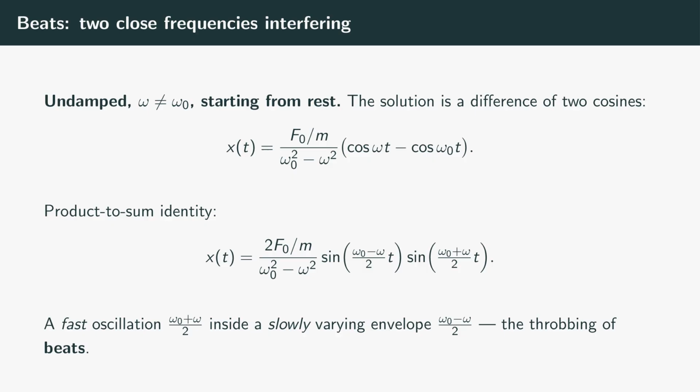The product-to-sum formula rewrites the difference as a product of two sines, a fast one oscillating at the average of the two frequencies, multiplied by a slow one oscillating at half their difference. So you hear a rapid tone whose loudness swells and fades slowly. That is the phenomenon of beats, the throbbing wah-wah you hear when two guitar strings are almost but not quite in tune, or when two aircraft engines run at nearly the same speed. The closer the two frequencies, the slower and more dramatic the throb.